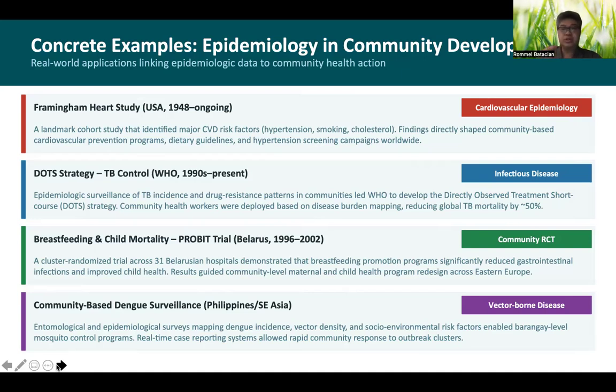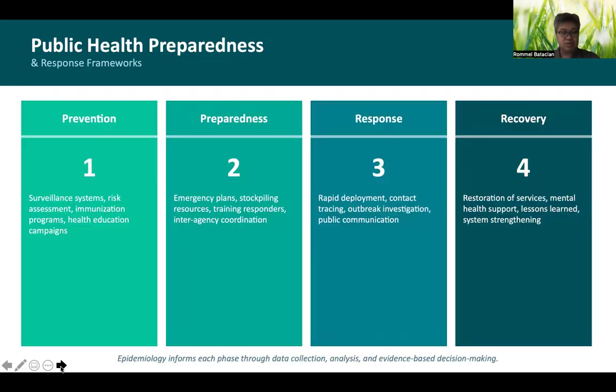Again, the host, environment, and agent interaction will come into play here, and who is more susceptible in terms of a population subgroup or even a particular geographical location. So this enabled barangay-level mosquito control programs and real-time case reporting that allows a rapid community response to outbreak clusters.